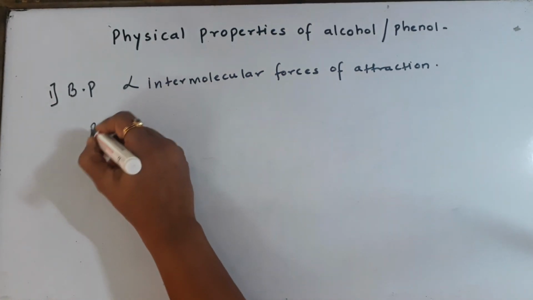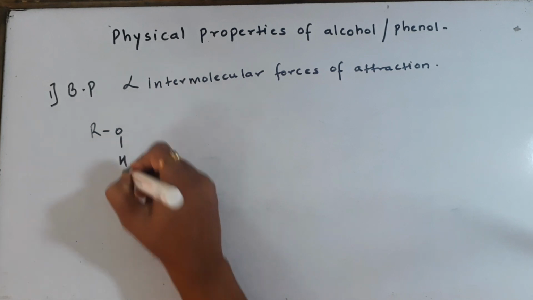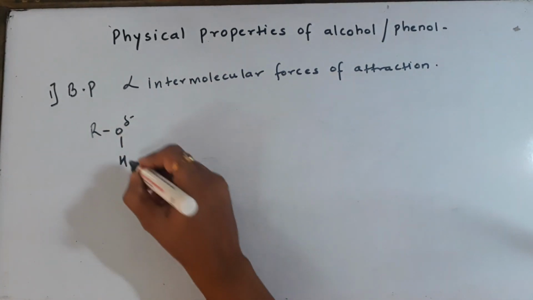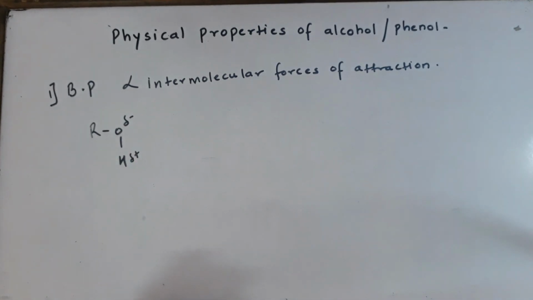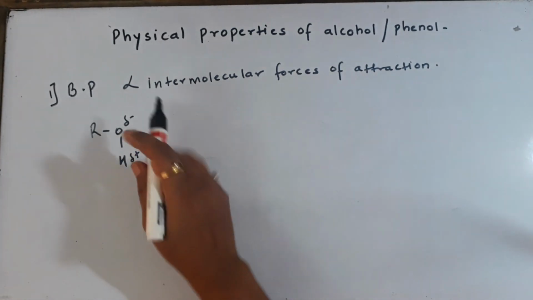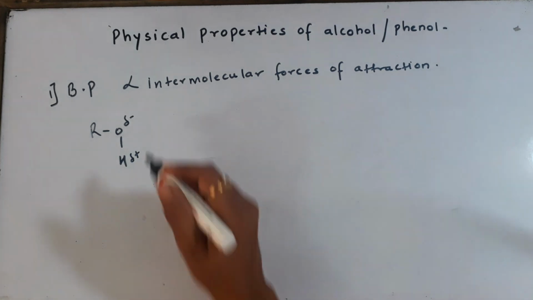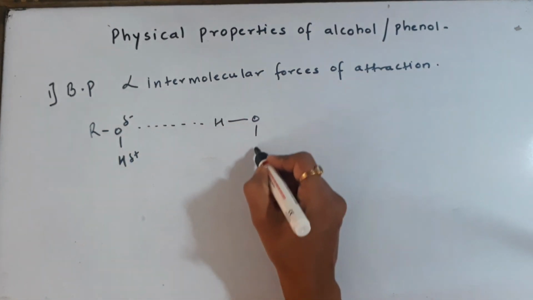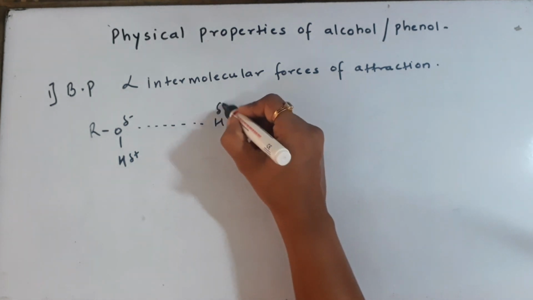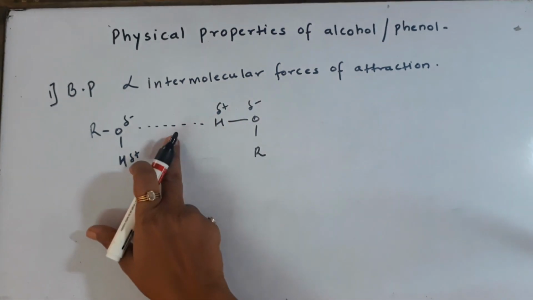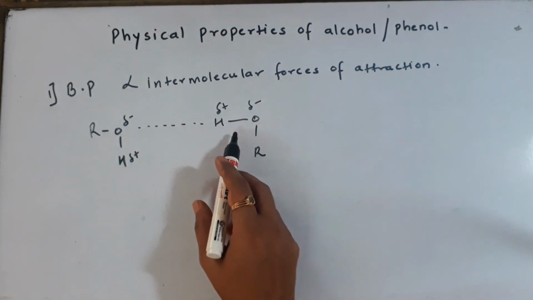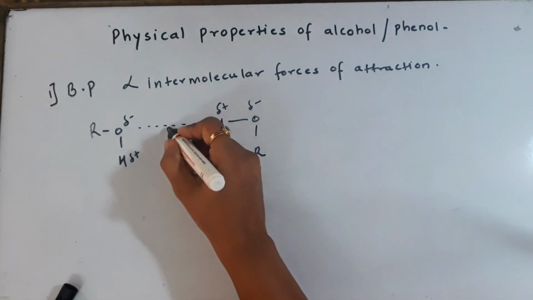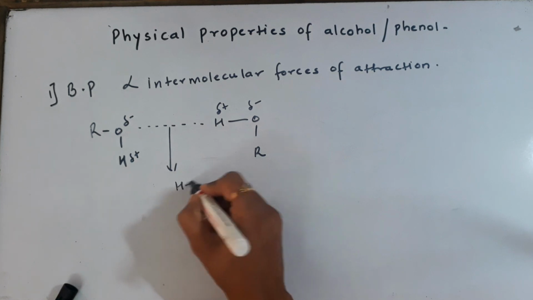If we talk about alcohols, then we will see that alcohols have got a highly polar bond. Oxygen is negative and hydrogen is positive. So naturally, the alcohol molecule will start getting attracted to another alcohol molecule in this manner. You can always show these kinds of bonds, and the bonds which are forming between two alcohols are holding the molecules so tightly and so closely that the boiling point will increase.